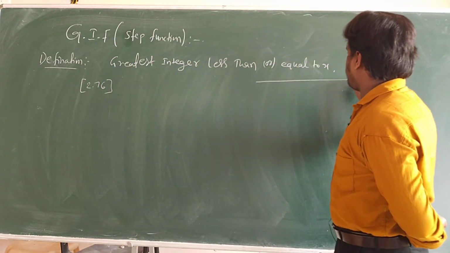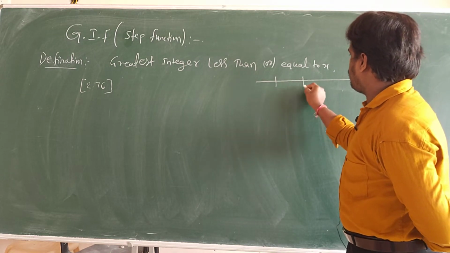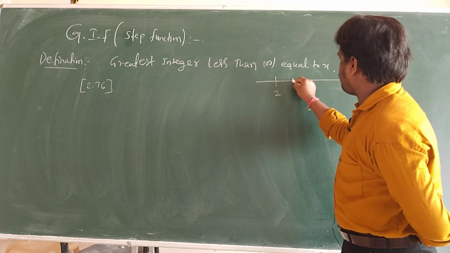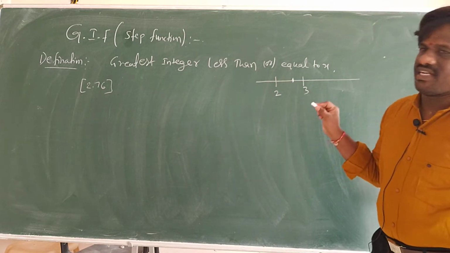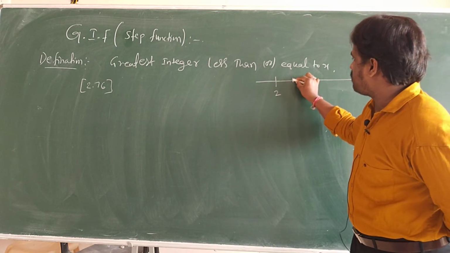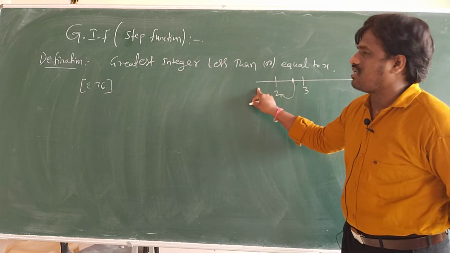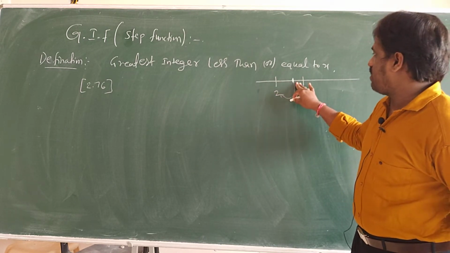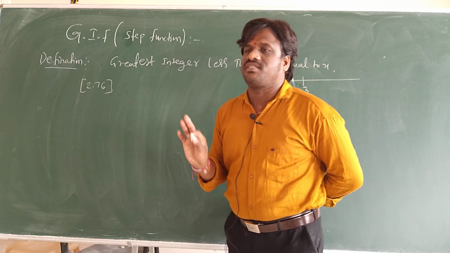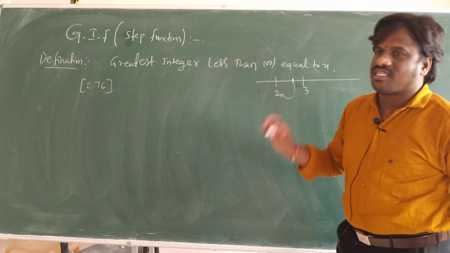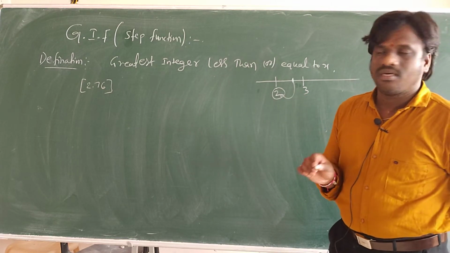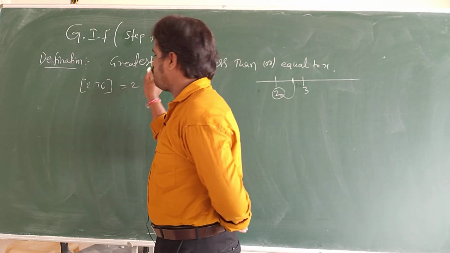On the number line, this is 3, this is 2. Then 2.76 is somewhere here. What is the meaning of greatest integer? It means the greater value on the left side of this number, the left side of any number on the number line. So for this one, 2 is the greatest integer. You just remember that. So the answer is 2.